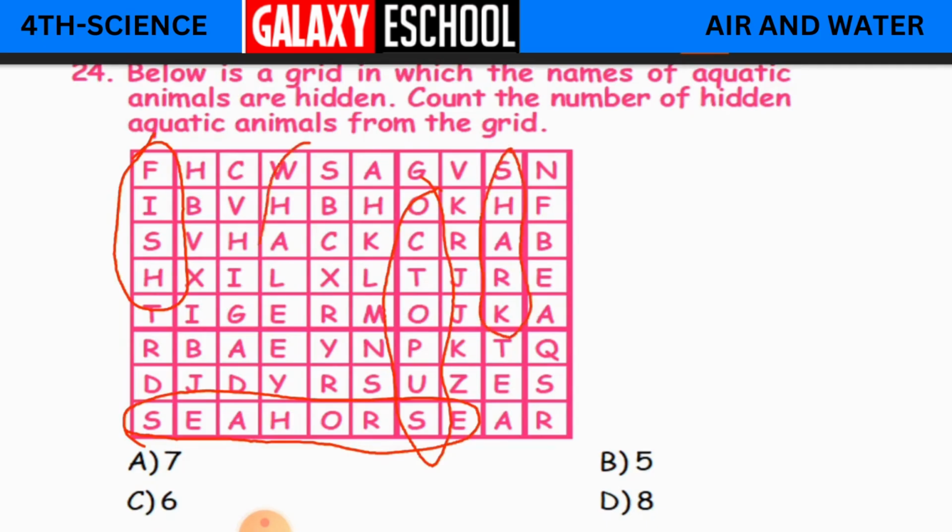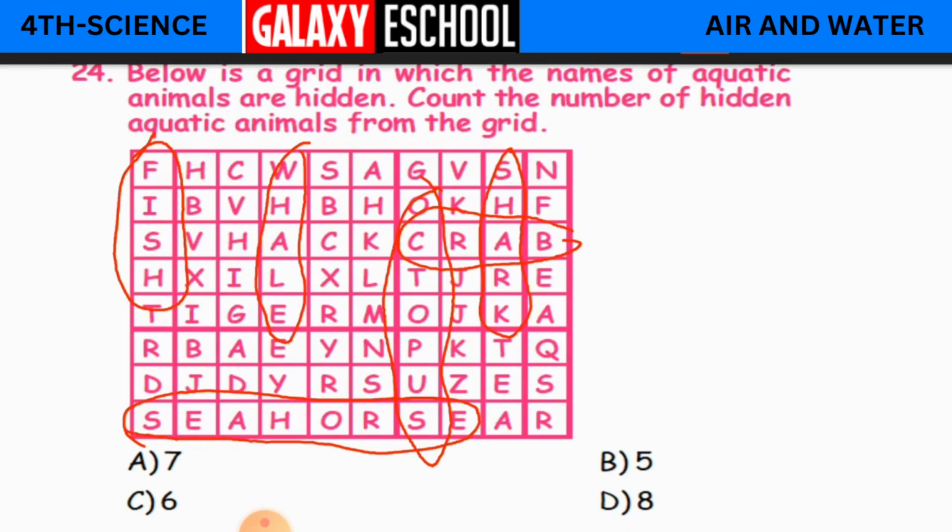You also have whale. So again you have crab here, C-R-A-B. That is also a sea animal. Clear children? Can you find more? No. So only this much we have here in this grid.